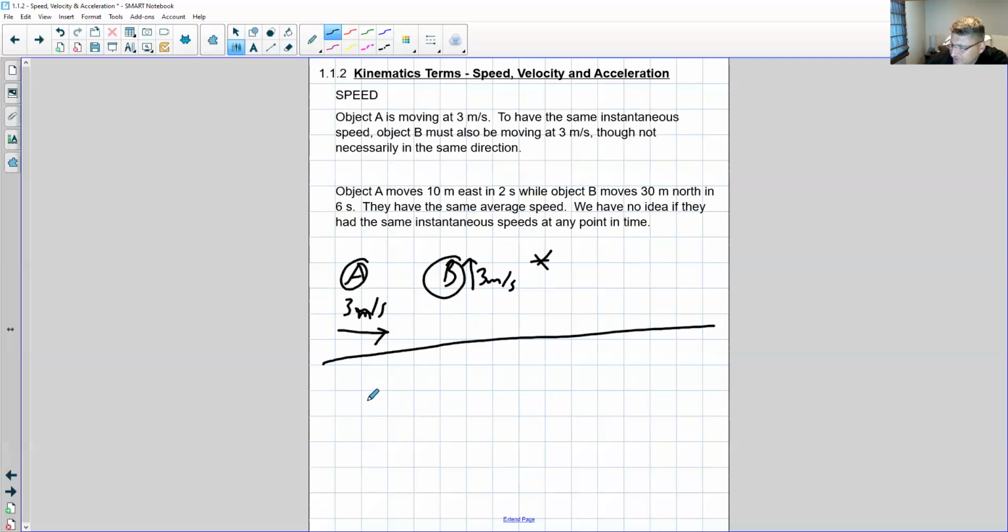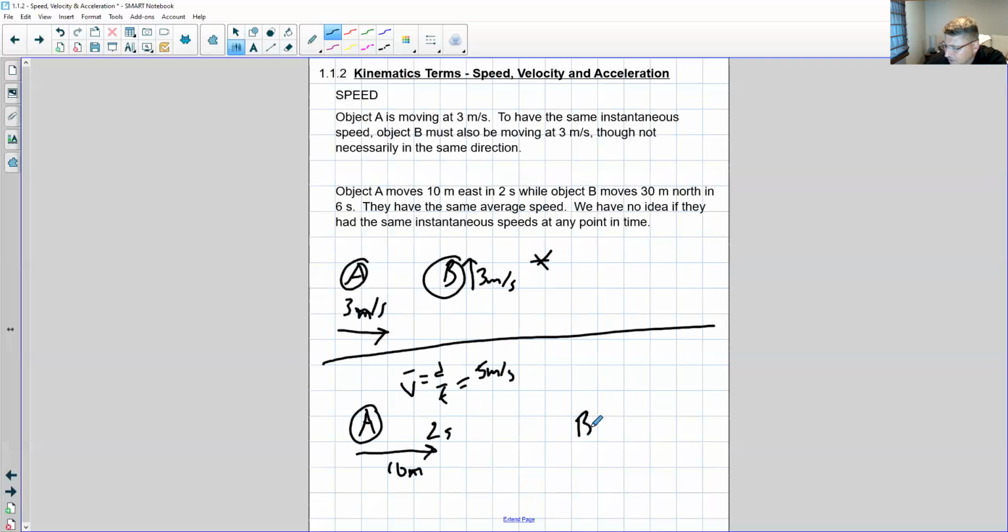So let's compare this to something like object A moves east 10 meters and does this in 2 seconds for an average speed of 5 meters per second.